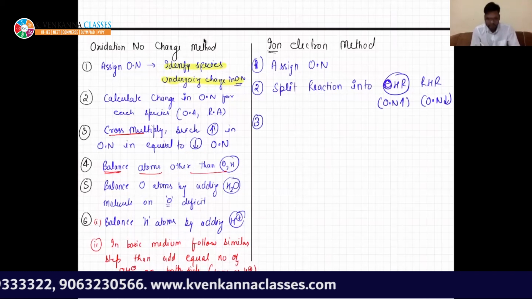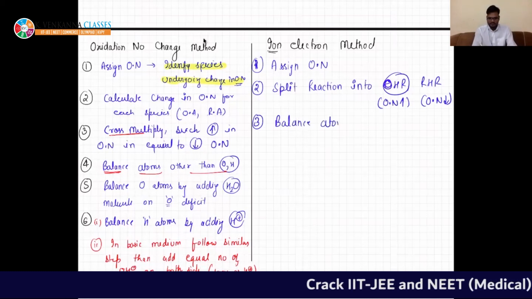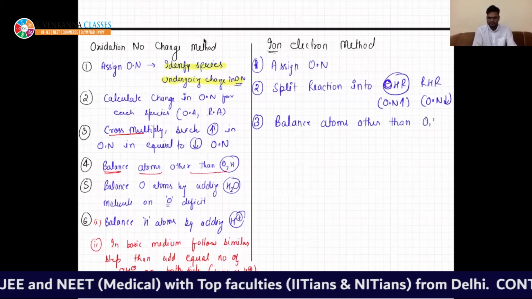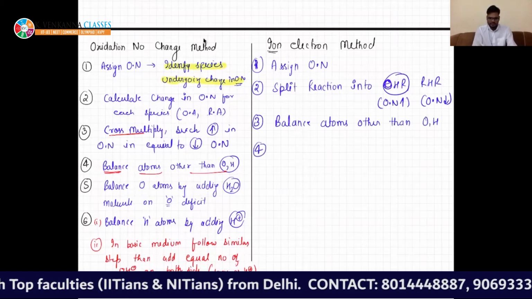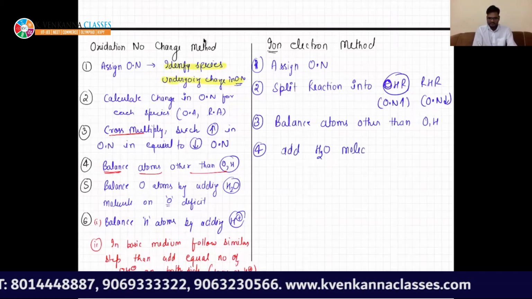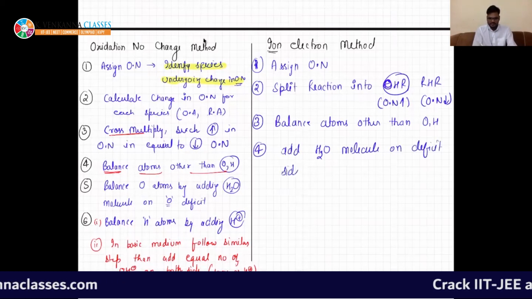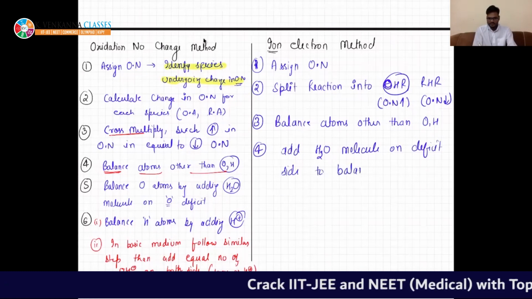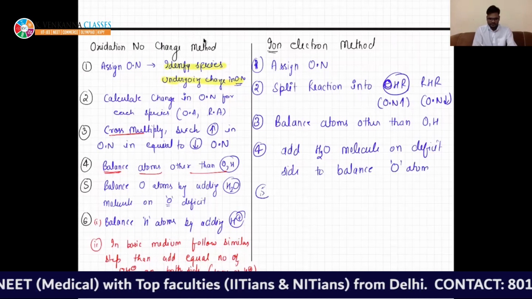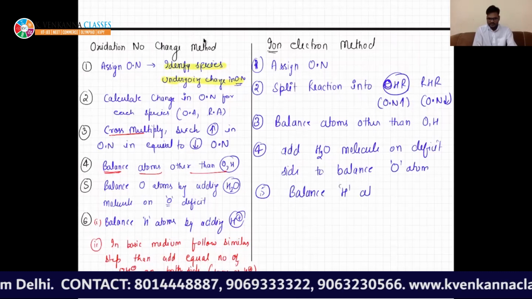Third is very simple: balance atoms other than oxygen and hydrogen. Fourth is very simple: add H2O molecule on the deficit side to balance oxygen atoms. Fifth, balance H atoms by adding H plus on the deficit side.